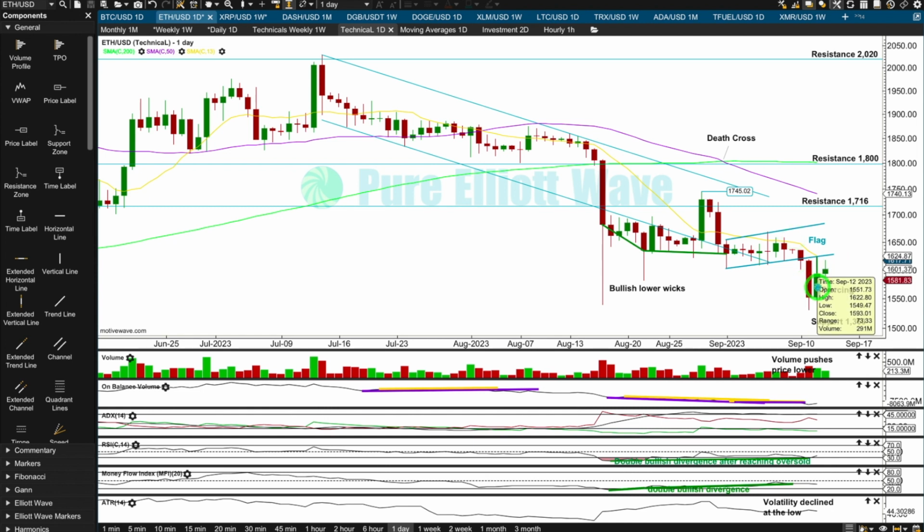And now we're getting this upward movement, so a back test of resistance. Now I want to see this trend line taken out. I want to see price move above this trend line right here as my very first piece of information I want to see to have confidence that a low is in place here for Ethereum.